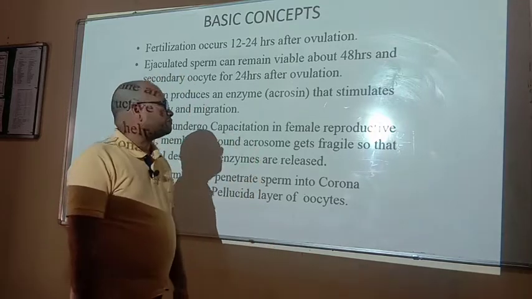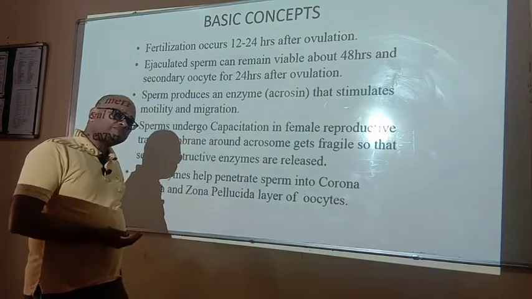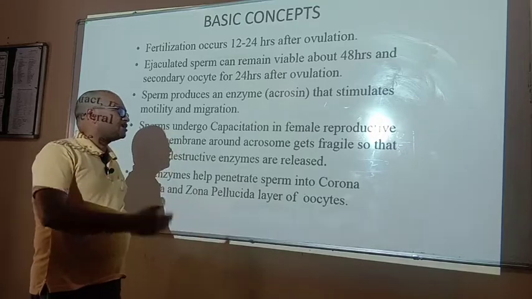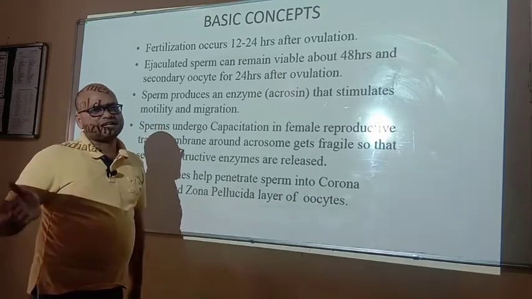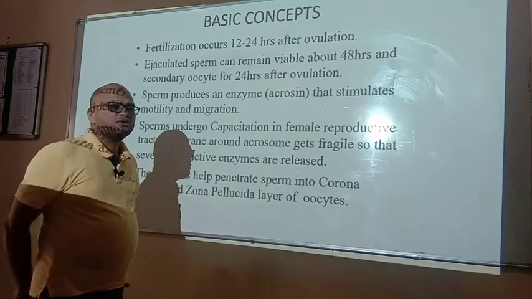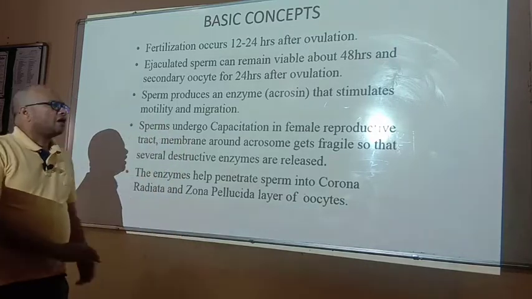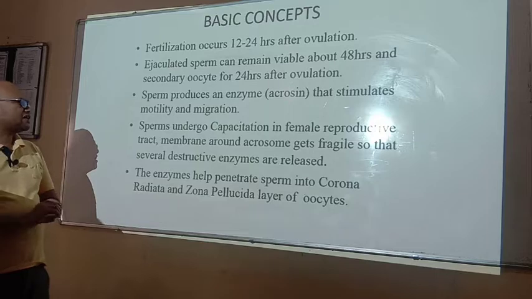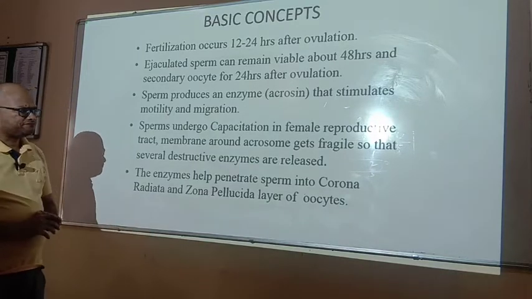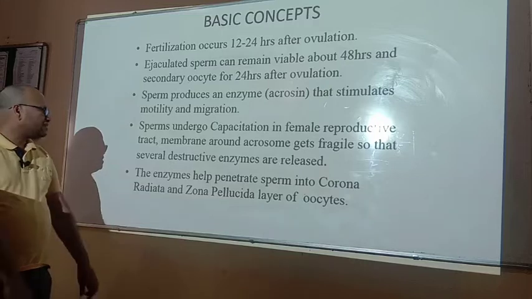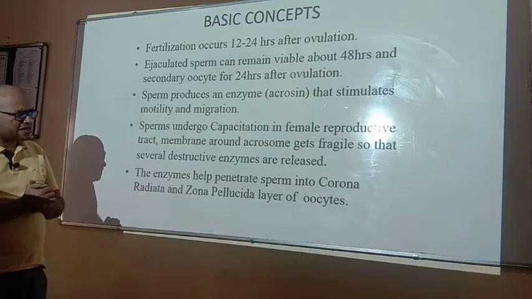So the male gamete or sperm starts its capacitation in the female reproductive tract from the vaginal canal to the fallopian tube, and during this capacitation a membrane around the acrosome gets fragile so that several destructive enzymes are released.